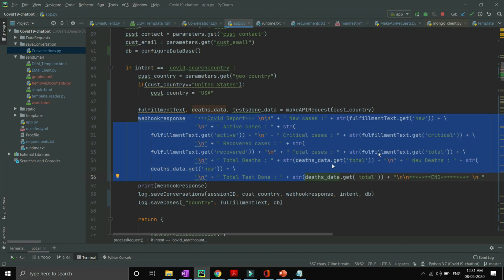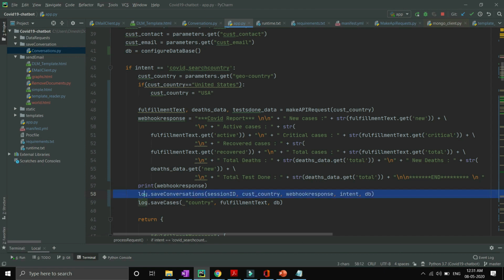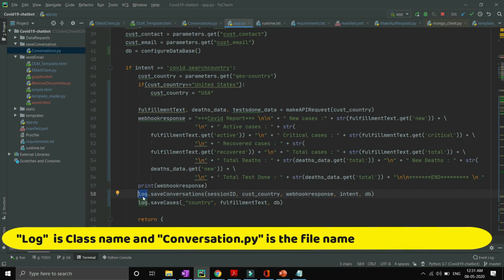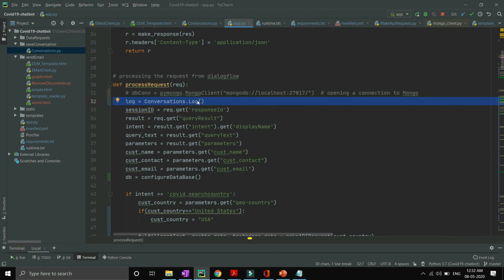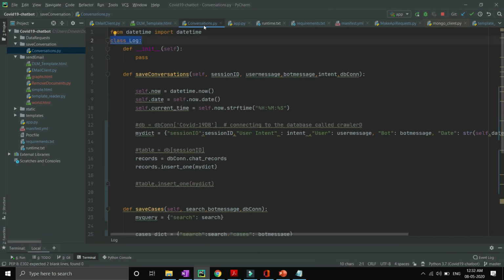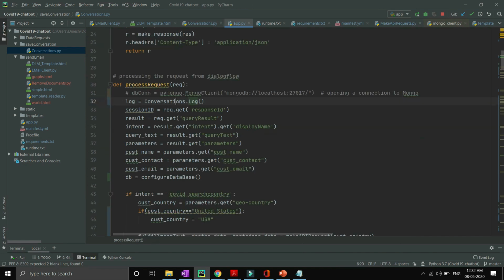We are setting all the report in the form of a string, and then you will see over here a method log.save_conversation. So log is basically an object of our class in conversation.py. If you look at the use of log, inside the process request method, log is equal to conversation.log. Conversation.py is the file name and the class is log. So we have done it like this, log equal to conversation.log.